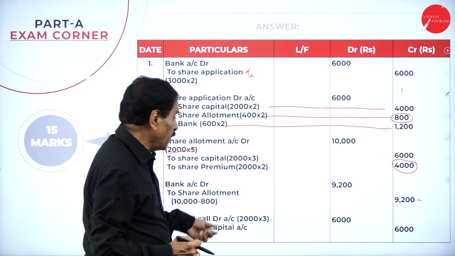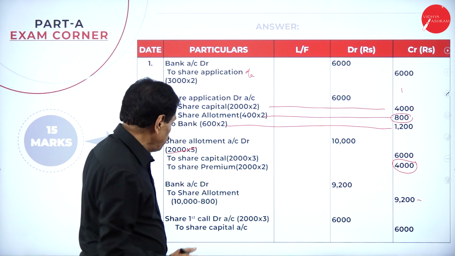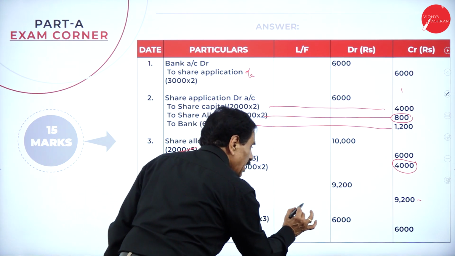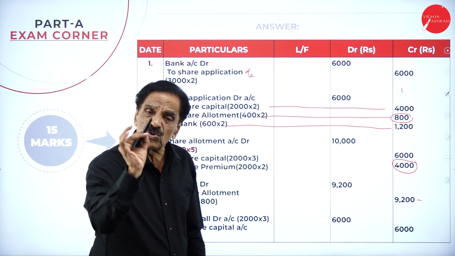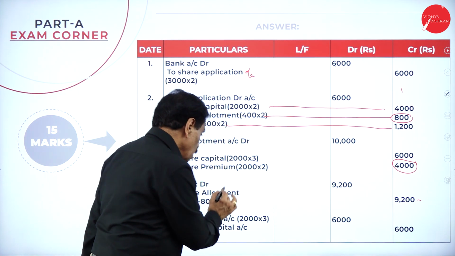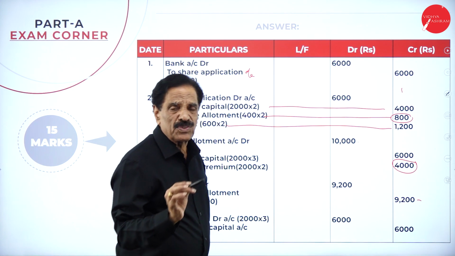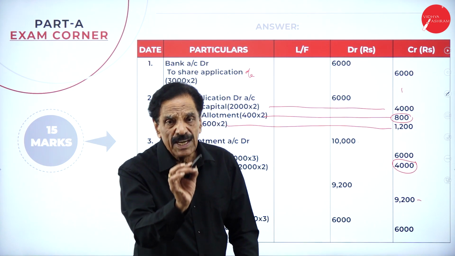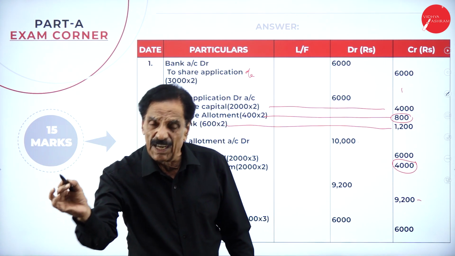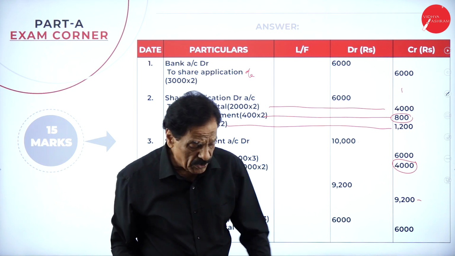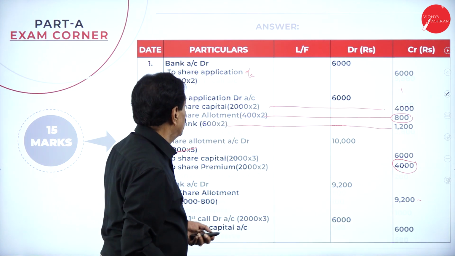Then due entry for first call. What's the first call money? 3. What is the due entry? Share first call account debit 2,000 into 3, 6,000, to share capital account 6,000. What's the due entry? Share first call account debit to share capital account to the extent of 6,000.